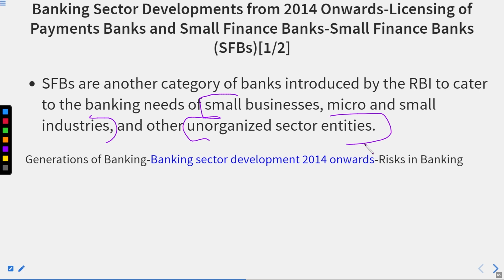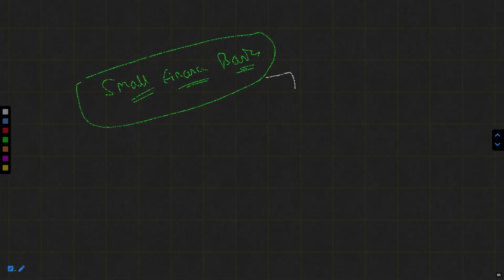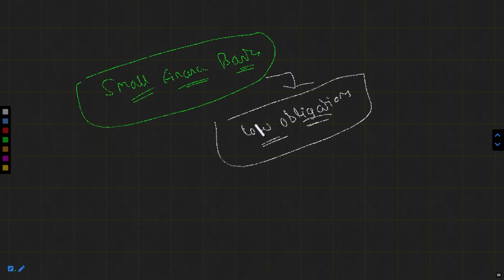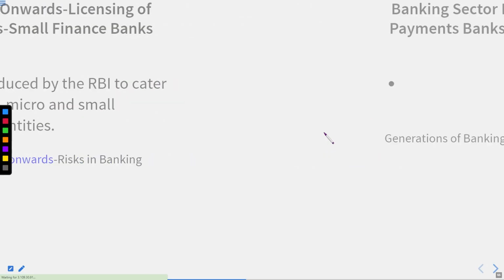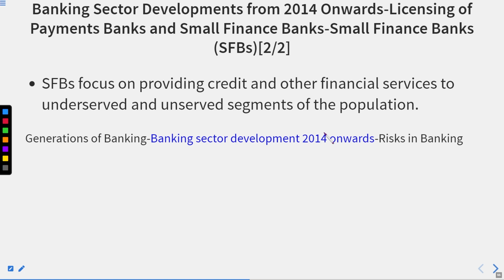Okay, because the SFB is only dealing with a limited number of clients, that's why they have low obligations. Okay, so that they could easily finance the entities without any issue. All right. SFBs focus on providing credit and other financial services to the underserved and the unserved segments of the population, which are generally being ignored or excluded by the large scale banking industries and the traditional banks. Why? I have told you.